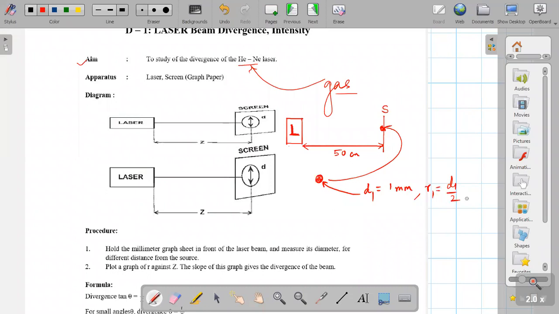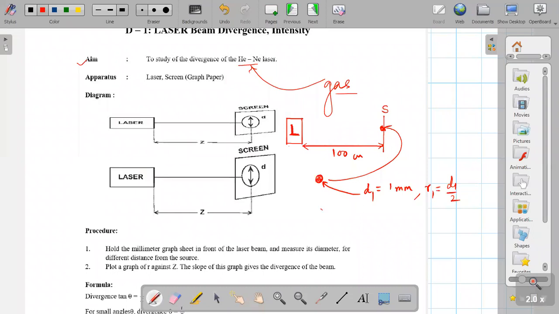Then displace the screen from the laser source and take a distance of about 100 centimeter. Suppose मैंने लिया 100. Assume करो this is your 100.